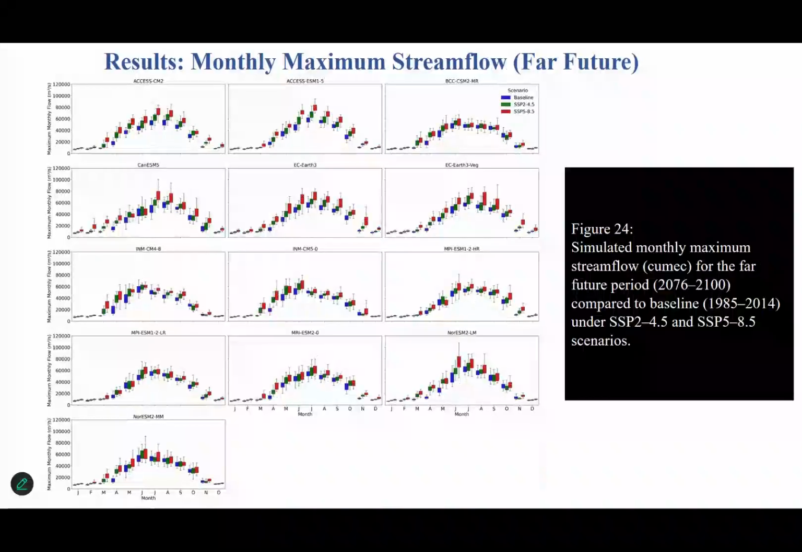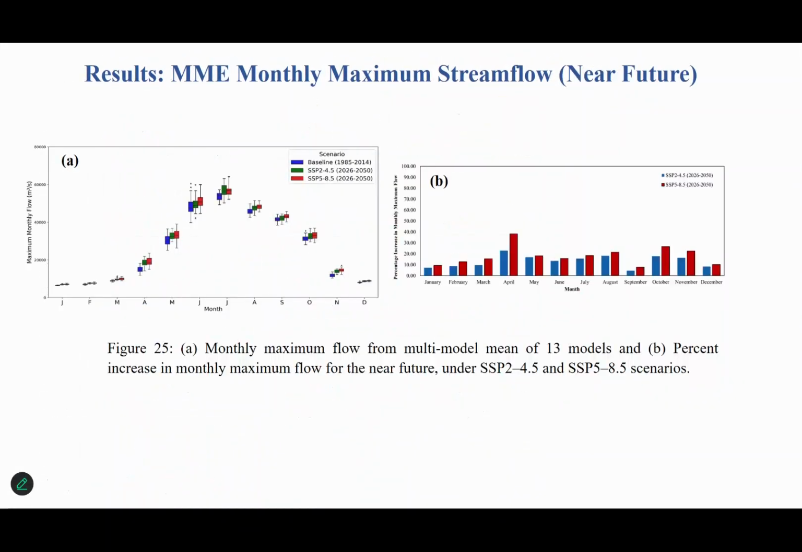This is the monthly maximum streamflow for the mid future. This is the monthly maximum streamflow for the far future for all of the 13 GCMs. If I summarize them through a multi-model ensemble, here you can clearly see that the left plot indicates the box plot of the multi-model ensemble of 13 models for the near future. Through a bar chart, all of the months show an increasing pattern, especially the pre-monsoon months of March and April, which showed the most substantial increase during the near future.